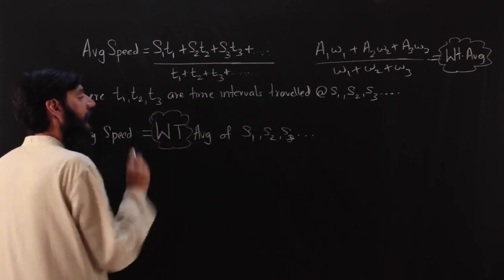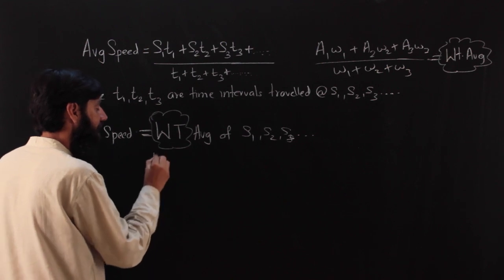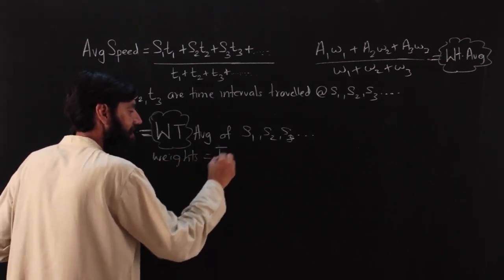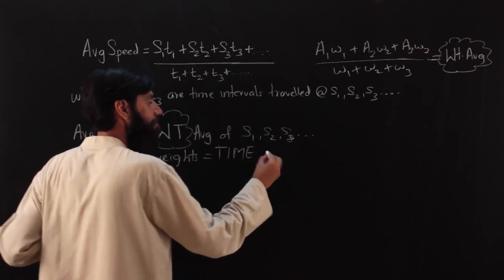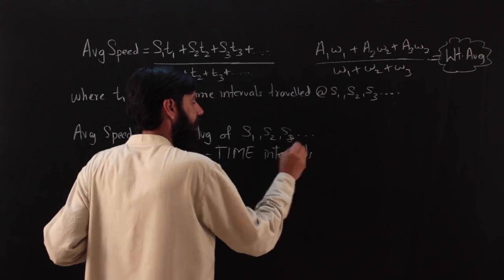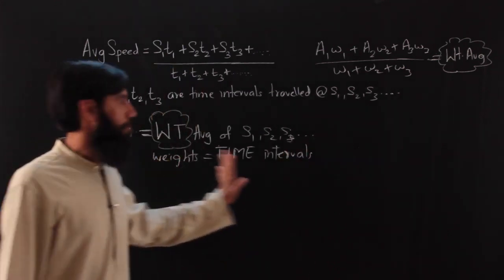And what is the weighted average? The weights are the time intervals. Let me write it in bold. It's the time intervals traveled at the different speeds. Hope you are clear, right?